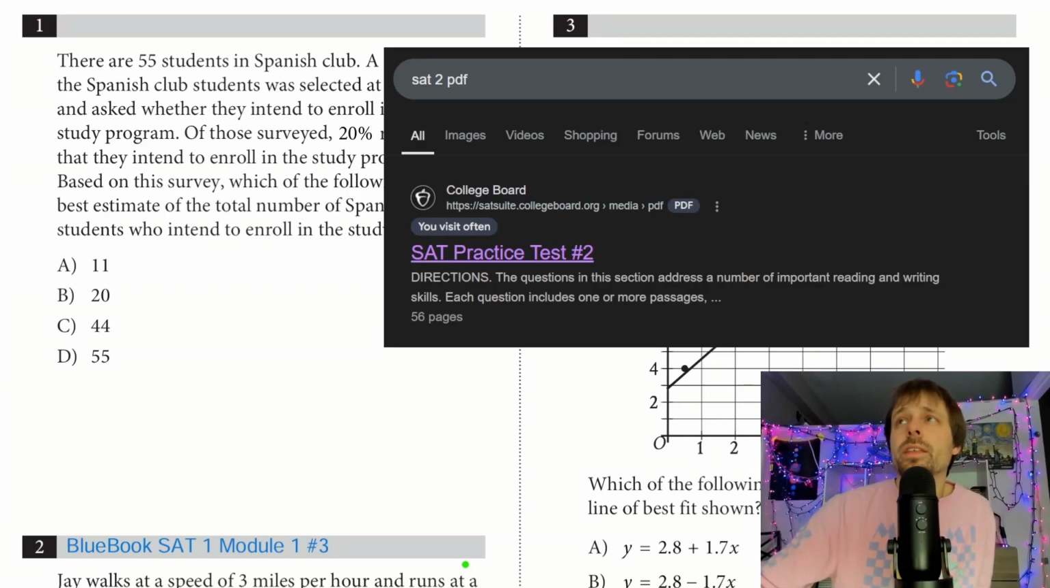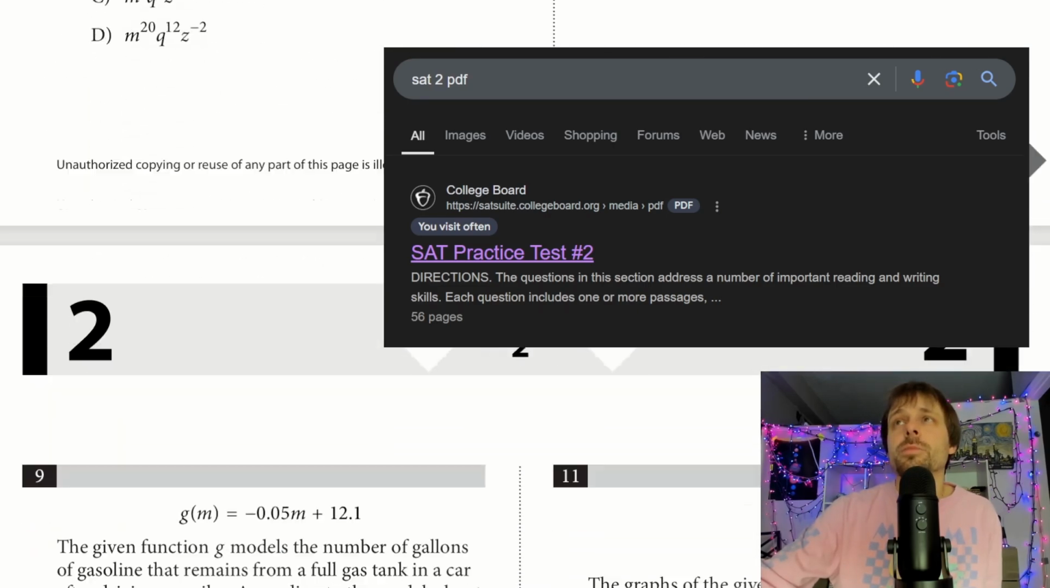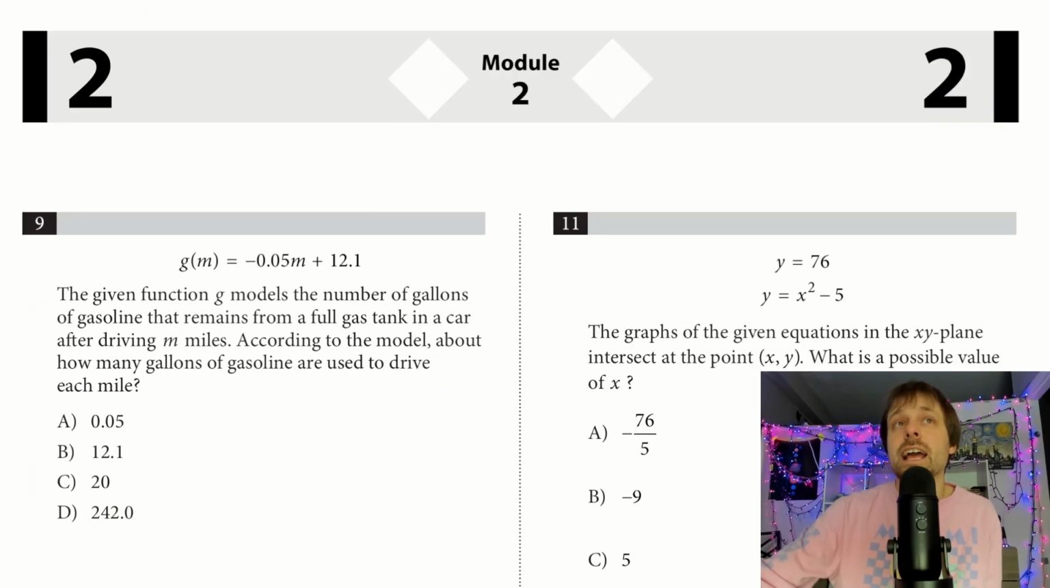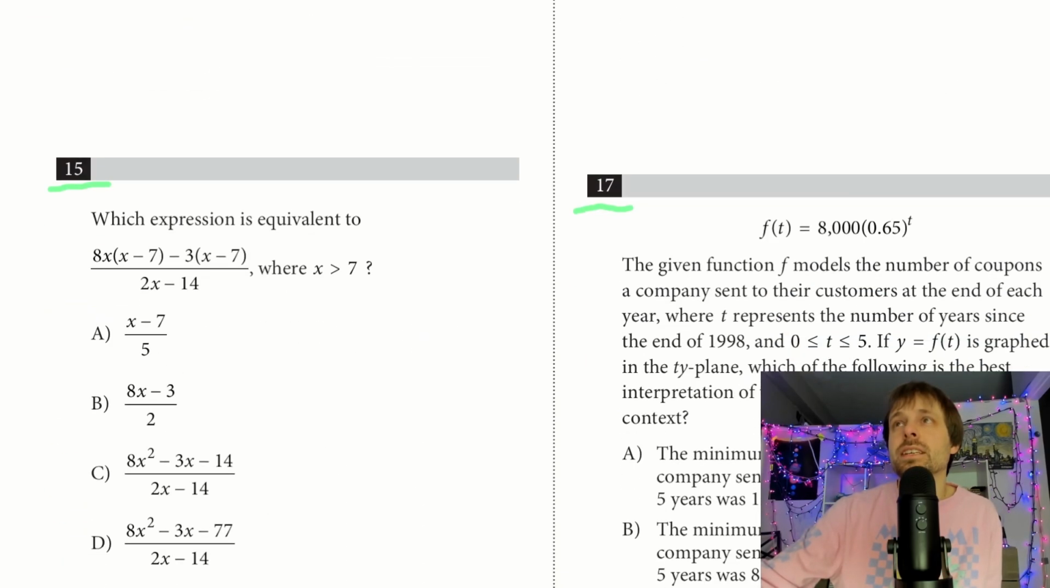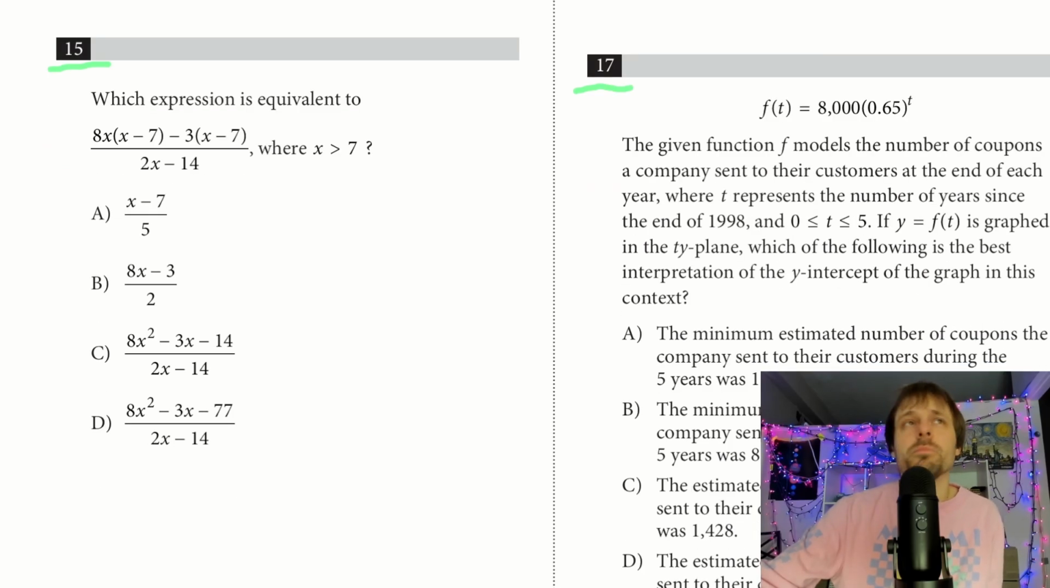Starting back up with test 2 from the College Board site. This is going to be out of the 6 paper tests on their site. Test 2, this is going to be module 2 of the math. If you're looking to skip to the harder problems, they're going to be a little bit further down. They're going to be the ones that I have underlined. So as you come across these ones, you know these are going to be some of the tougher problems.